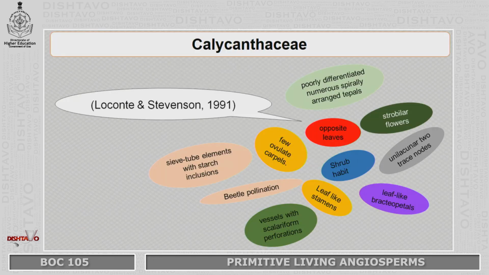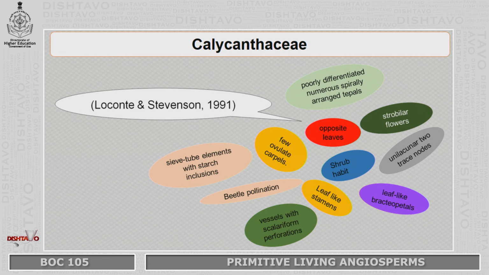Coming to the Calycanthaceae, in the former slides we had discussed the various views about the primitive living angiosperm. In addition to that, there were other taxonomists who had a different opinion about the primitive angiosperms. Those were the taxonomists Loconte and Stevenson, 1991.